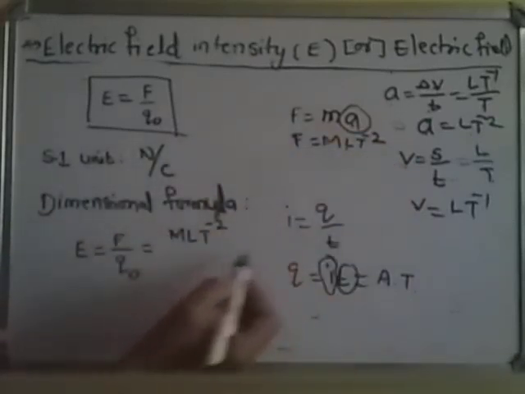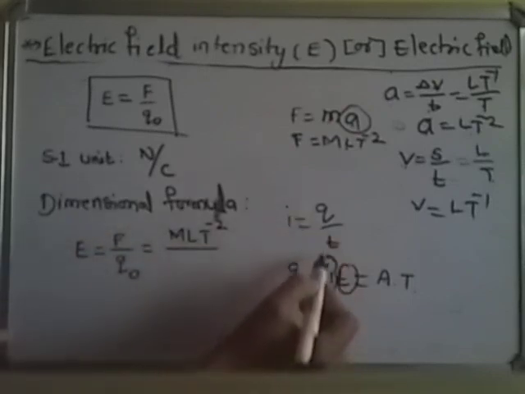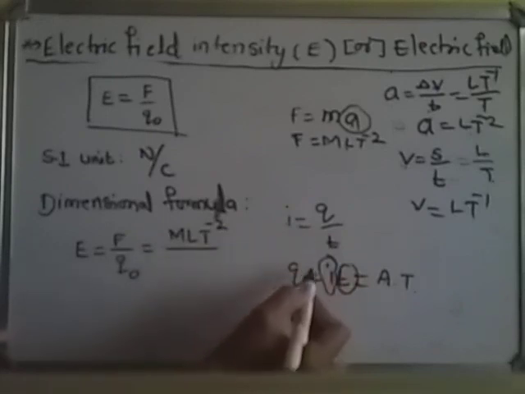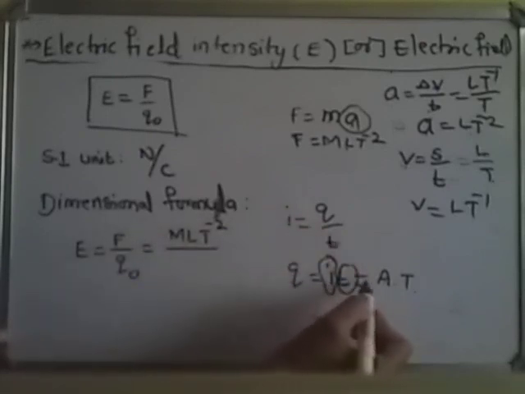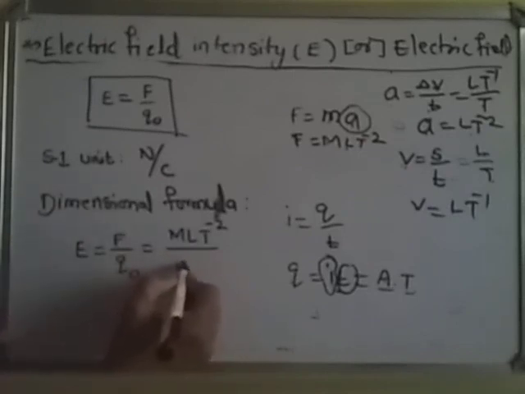Now here we got the F dimension formula, and for the charge Q naught dimension formula, I equals Q by T, current equals charge by time, and Q equals IT. I is a fundamental physical quantity, A, and time is also a fundamental physical quantity. That means we have to express any physical quantity in terms of fundamental physical quantities. That expression is called the dimensional formula, right?